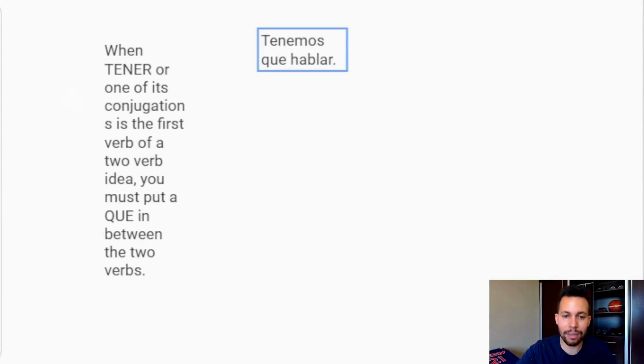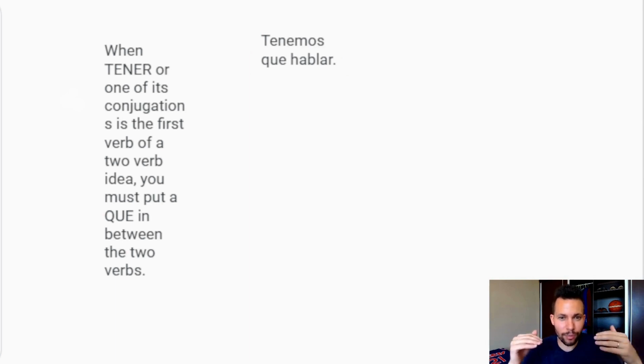Tenemos que hablar. It only happens with tener. For now, for a new learner, this is the verb that it's going to happen with, and with all the other verbs, you're going to think of it as it doesn't happen with them, just with tener.